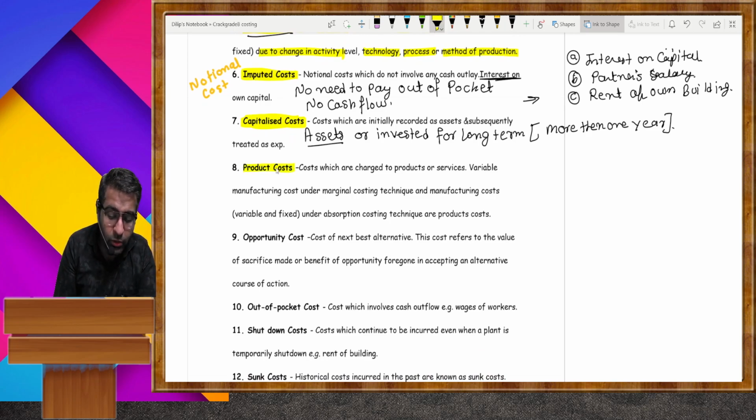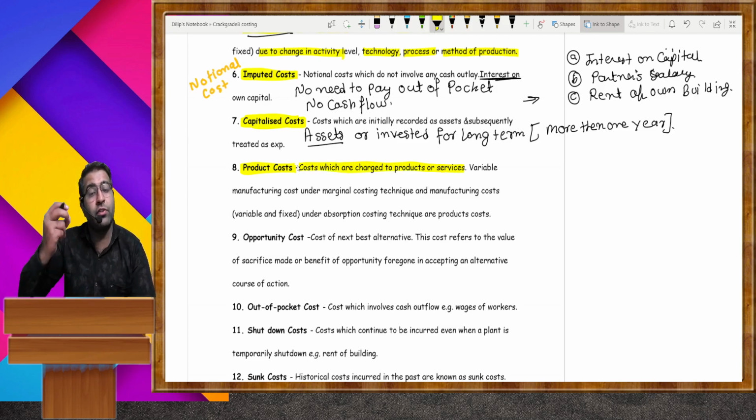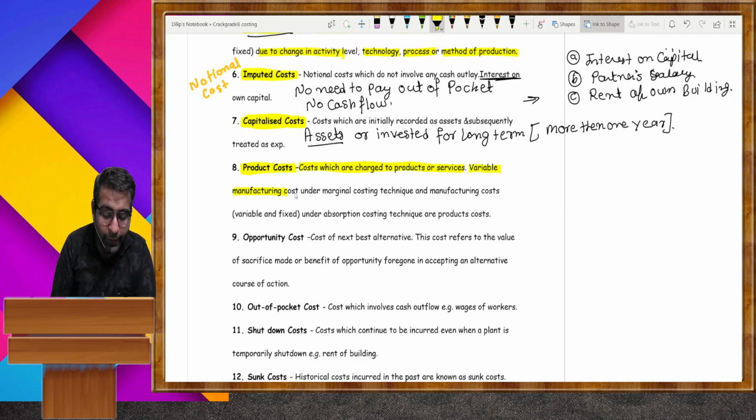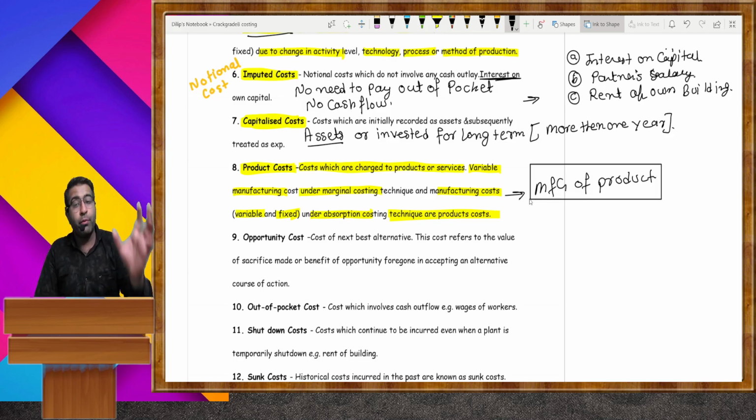Next, product cost. Now, what is product cost? Costs which are charged to the product or services. Any amount spent on manufacturing of any type of product or services is regarded as product cost. Variable manufacturing cost under the marginal costing technique, and manufacturing cost either variable or fixed under the absorption costing technique, are the product cost.